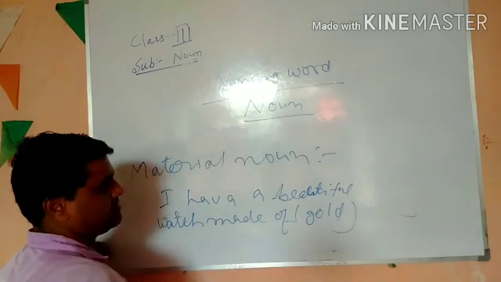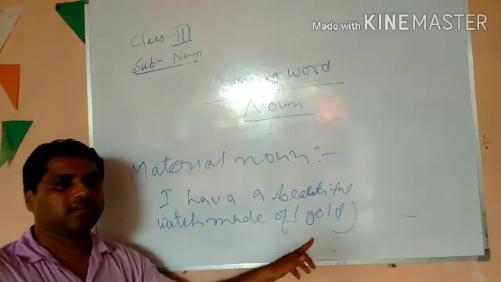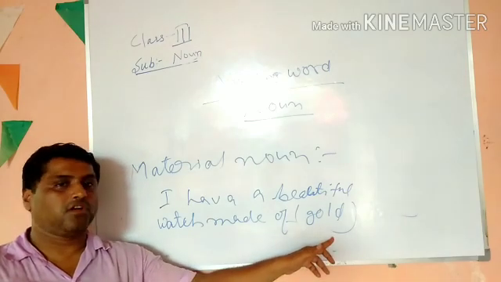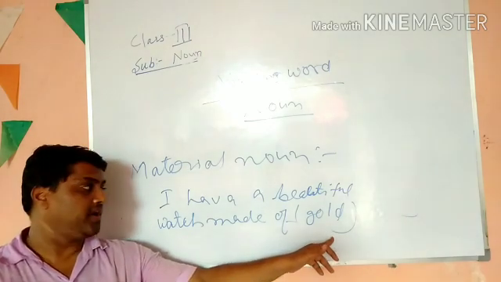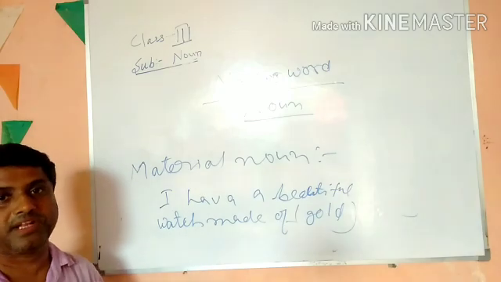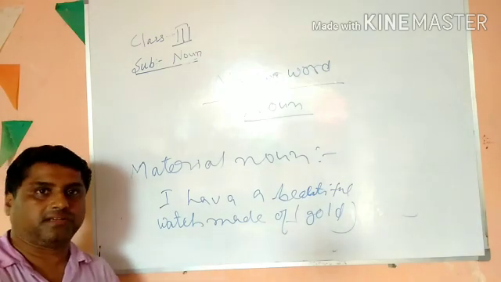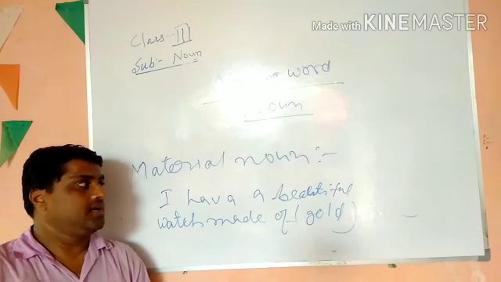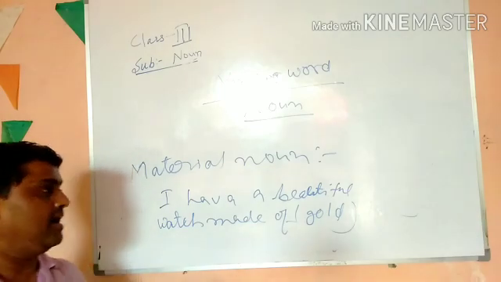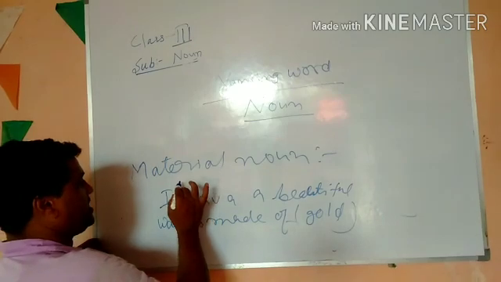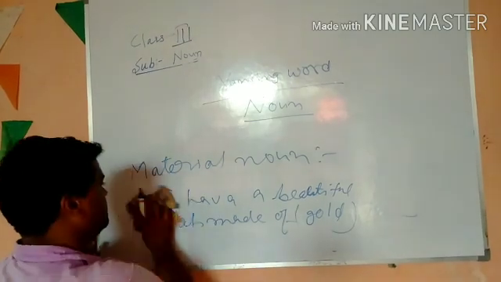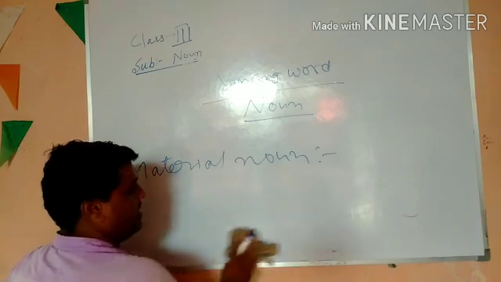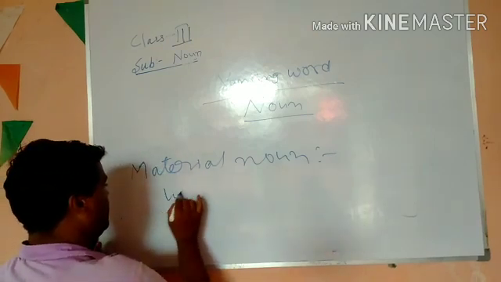So this gold is material noun. This gold is material noun because it cannot be counted. This beautiful gold cannot be counted. It can be weighed. Hence, it is known as material noun. And one more example, if I say water everywhere. There is a beautiful poem whose line is water everywhere.